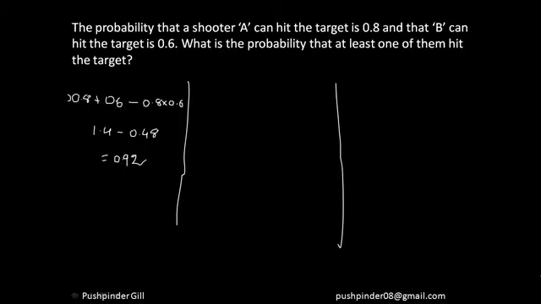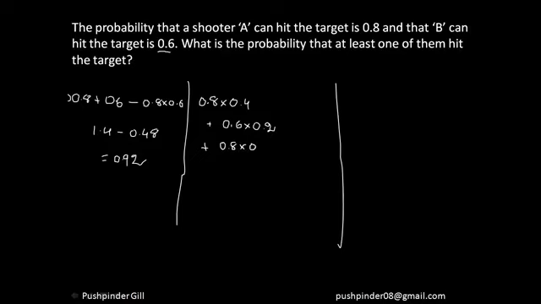The second way which I did, I recommend you rewind the video back to where I explained at least one, so that you don't get disturbed by this. So probability of event A happening into probability of B not happening. Probability of B happening is 0.6, so probability of B not happening is 0.4, that is 1 minus 0.6, plus probability of B happening into probability of A not happening, that is 0.2, plus the probability of both the events happening.